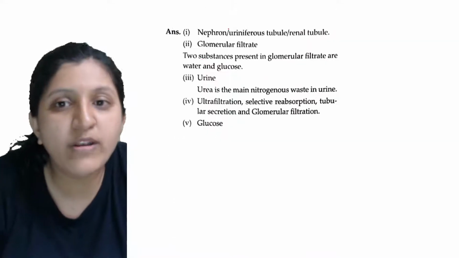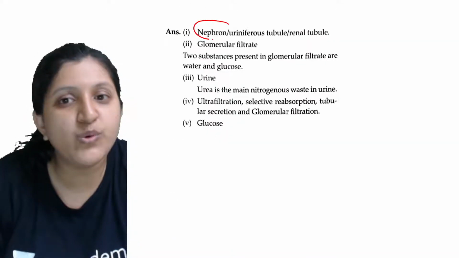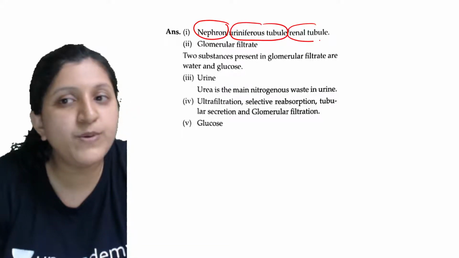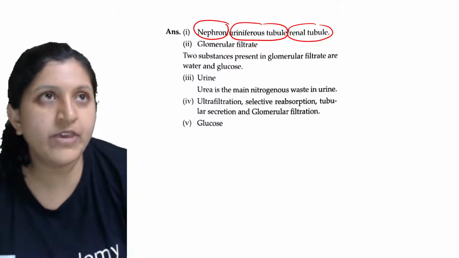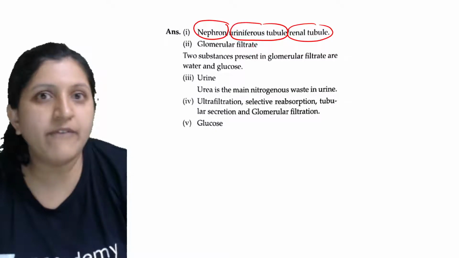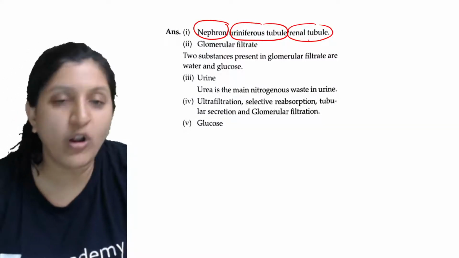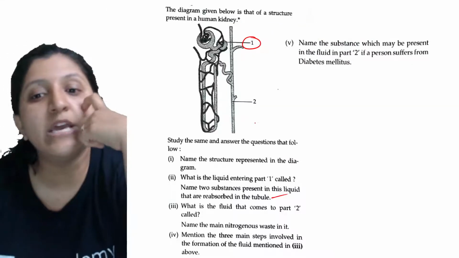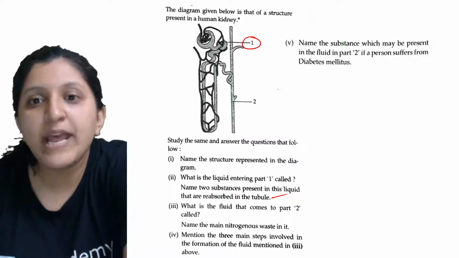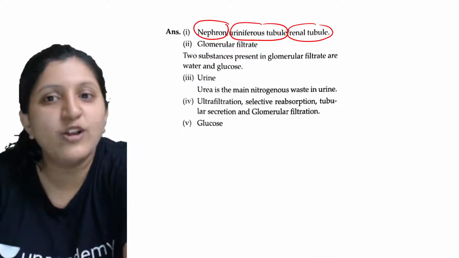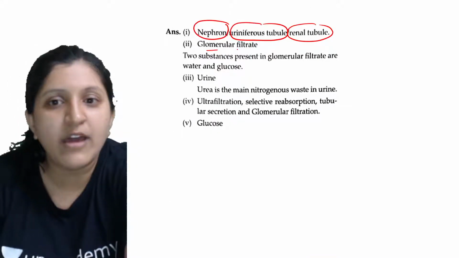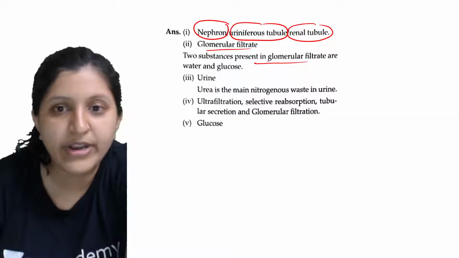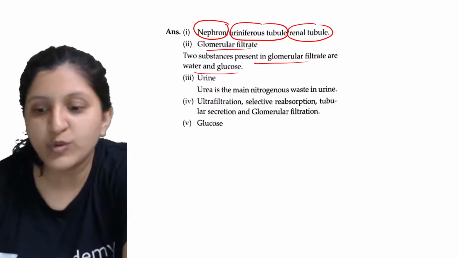The nephron, which is also called the uriniferous tubule or renal tubule, or kidney tubule. So these are the names. Remember each and every alternate name that is mentioned. The next question is what is the liquid entering part 1? The liquid entering part 1 is nothing but the glomerular filtrate. Two substances present in the glomerular filtrate are water and glucose.